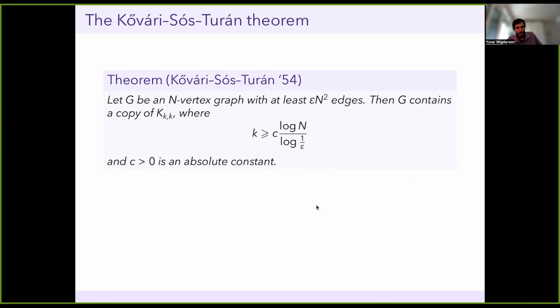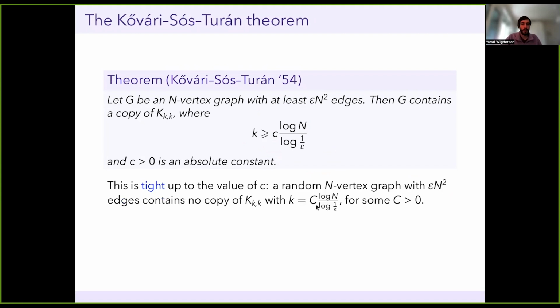So a few comments about this. First of all, this result is tight up to the value of this constant. The reason this is true is that if you take just a random graph on n vertices with epsilon n squared edges, you can easily check that it does not have a copy of K_{k,k} for a k which is of the same shape, just maybe with a different constant.